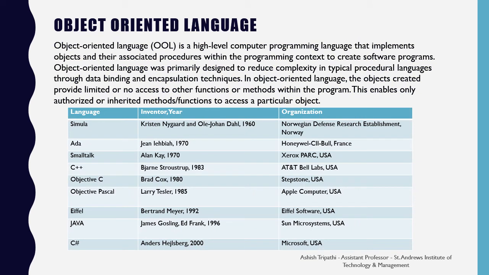Object-oriented languages are based on objects and implement encapsulation, polymorphism, and inheritance. Hence, only authorized methods have access to a particular object. Simula was the first object-oriented programming language, developed in 1960. Following it, Smalltalk, C++, Java, etc. followed and improved the concepts of OOPS.